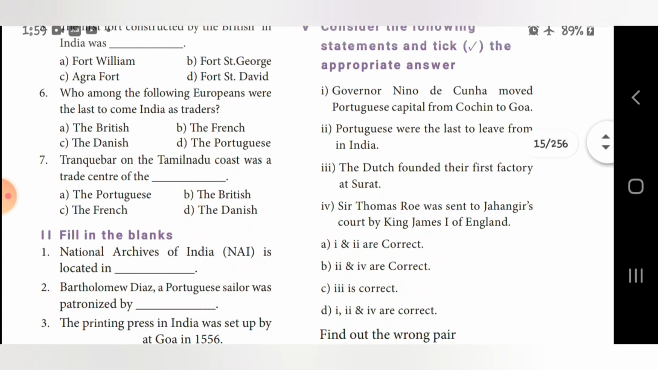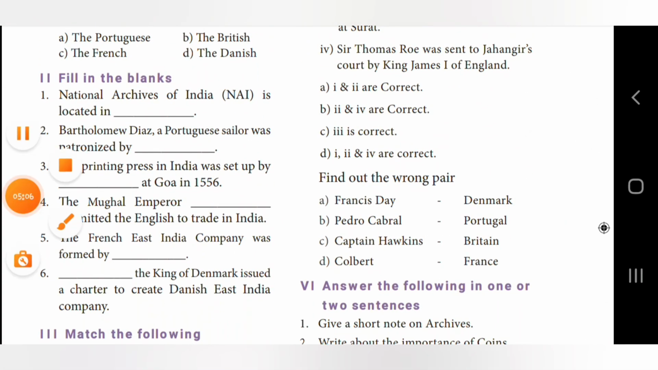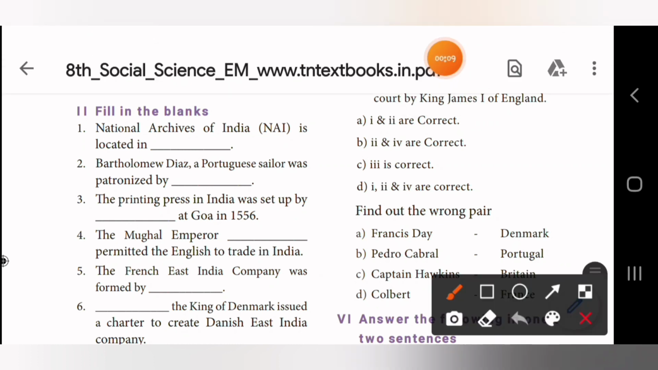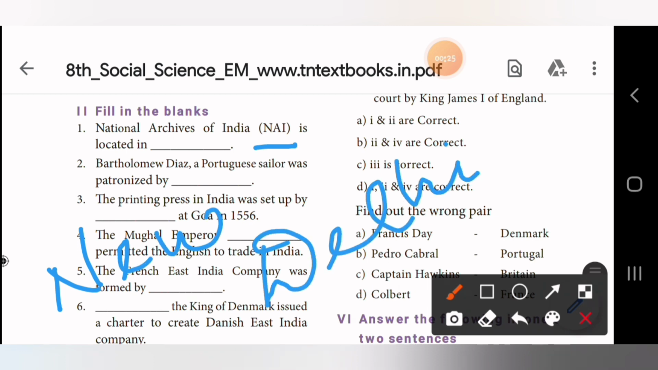Now we are going to see fill in the blanks. First one, National Archives of India is located in. What is National Archives in short called? NAI. It is located in New Delhi. Got it? National Archives of India, NAI, is located in New Delhi.